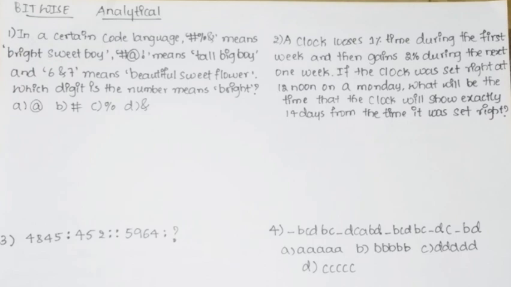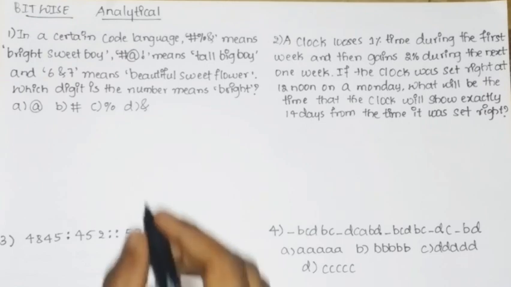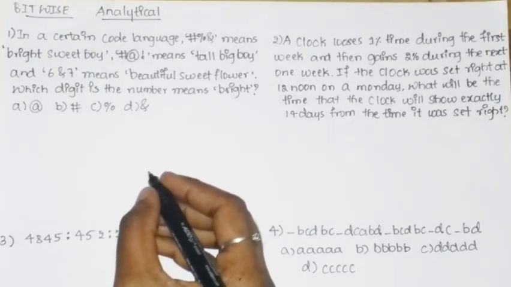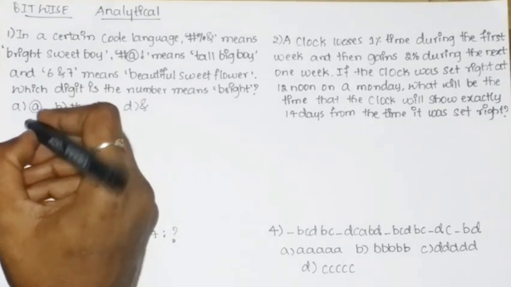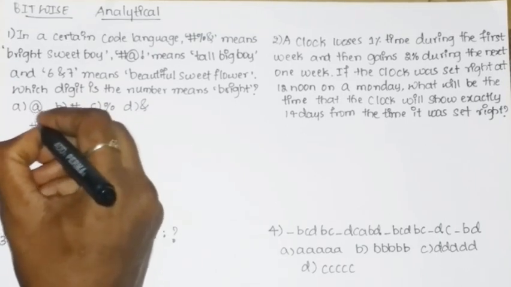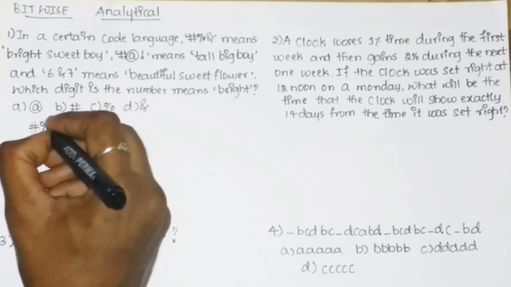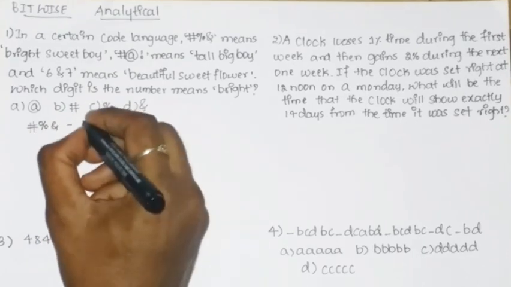In a certain code language, hash percentage and means bright sweet boy, hash at then exclamatory mark it means tall big boy, and 6 and 7 means beautiful sweet flower. So first thing is we shall write the given. Hash percentage and means bright sweet boy.